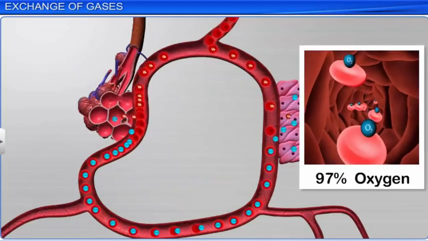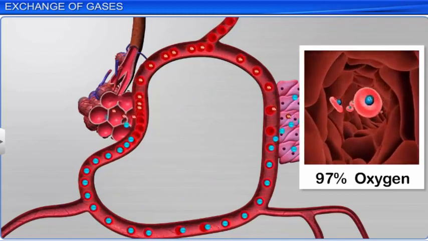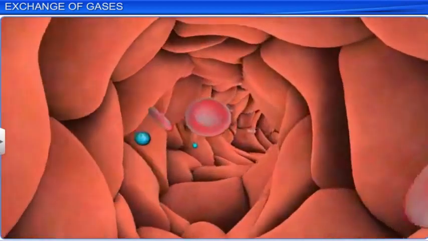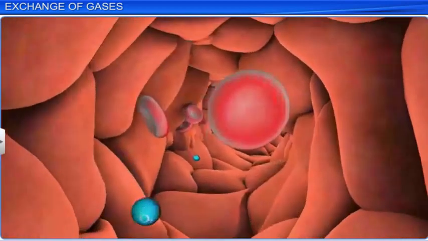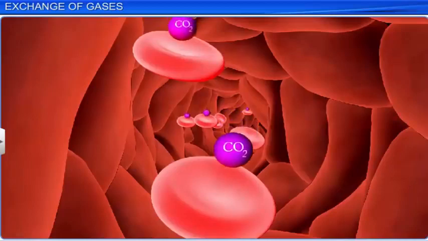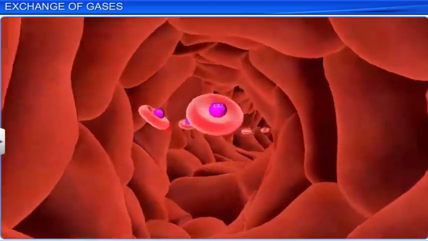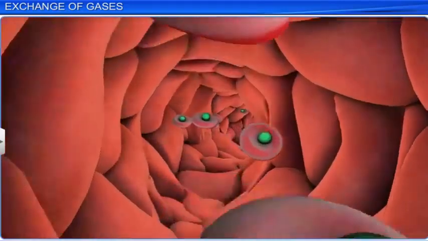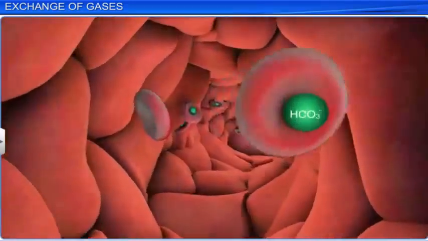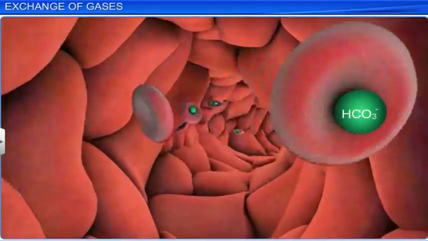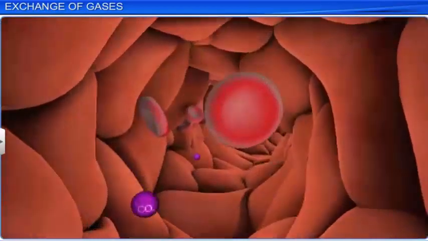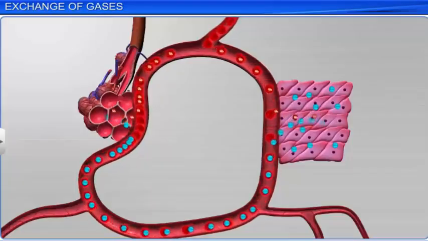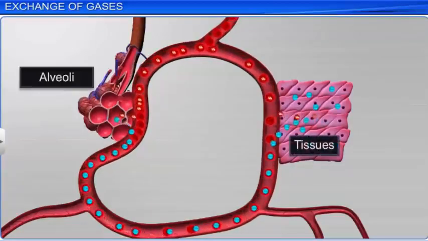About 97% of oxygen is transported by red blood cells, whereas the remaining 3% is carried in a dissolved state through the plasma. Nearly 20 to 25% of carbon dioxide is transported by red blood cells, while 70% of it is carried as bicarbonate, and the remaining 5 to 10% is carried in a dissolved state through plasma. Let's look at the transportation of oxygen from alveoli to tissues.